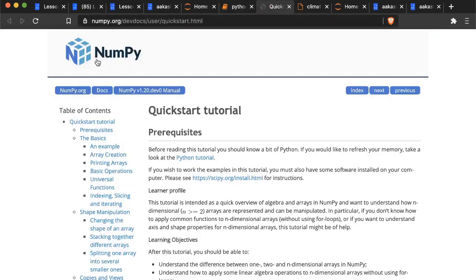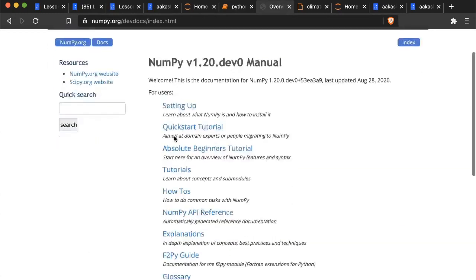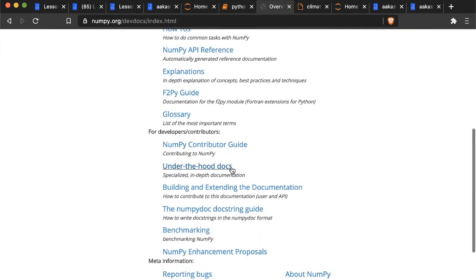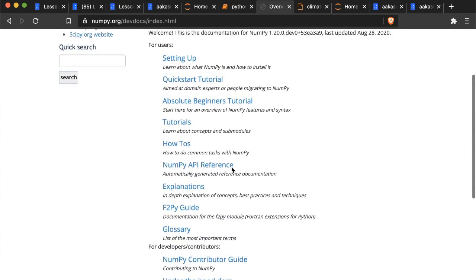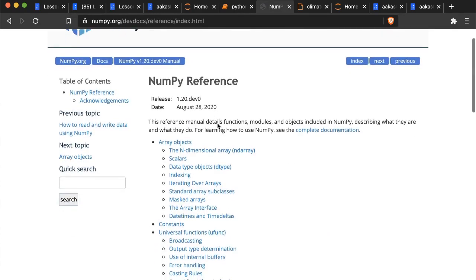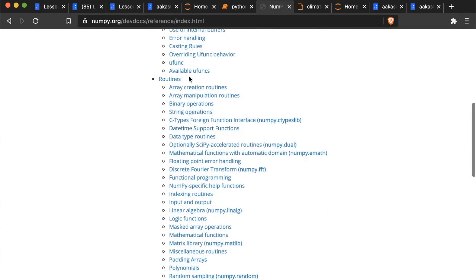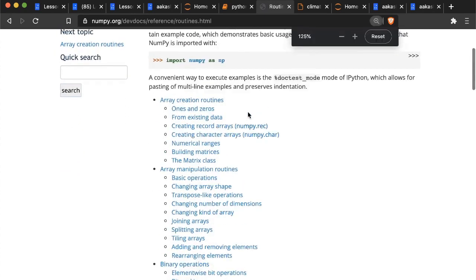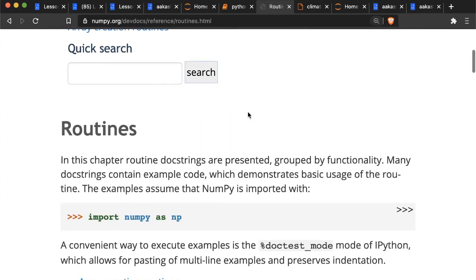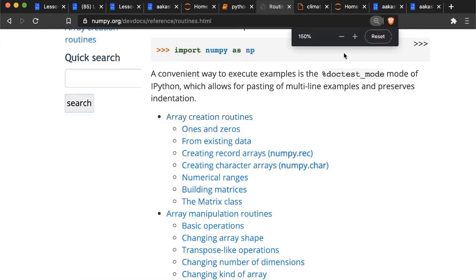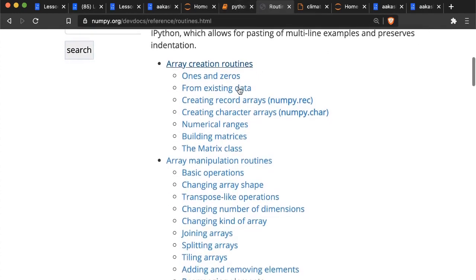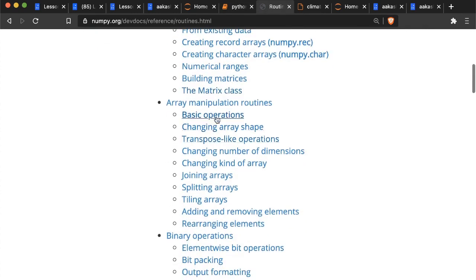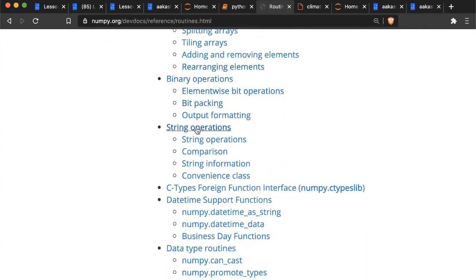So if I go back to the NumPy documentation, you will find a list of all the different functions. Yeah, so there is this section called routines within the NumPy documentation. Let me just zoom it in for you. It is linked to in the notebook as well. So you can see here, these are all the different array creation routines, and then you have array manipulation routines, then you have binary operators, string operators.